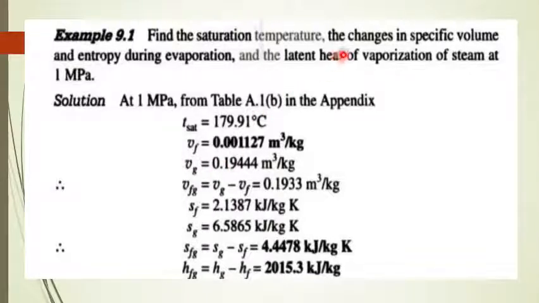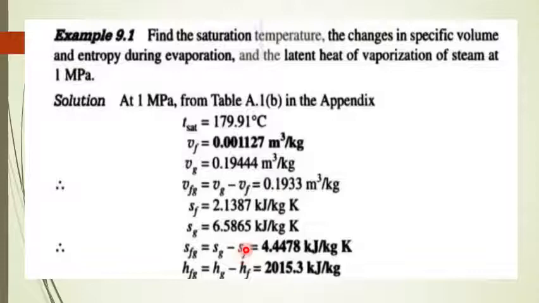Now, what he has asked is the change in specific volume. The change in specific volume is vfg, which is vg minus vf, which will be 0.193 meter cube per kg. Similarly, we need to find out the change in the entropy also. So by finding the entropy of water as well as the entropy of steam, the difference between these two will be the entropy of vaporization, and that will be 4.4 kilojoule per kg Kelvin.